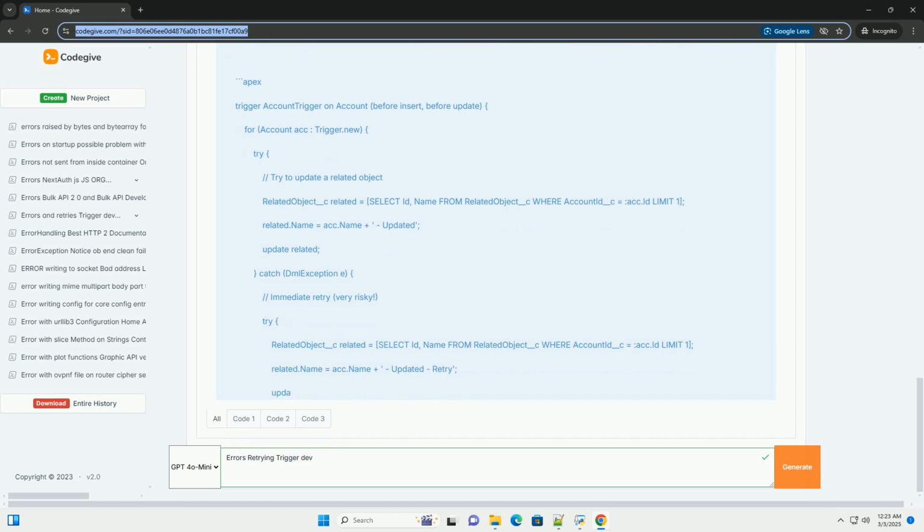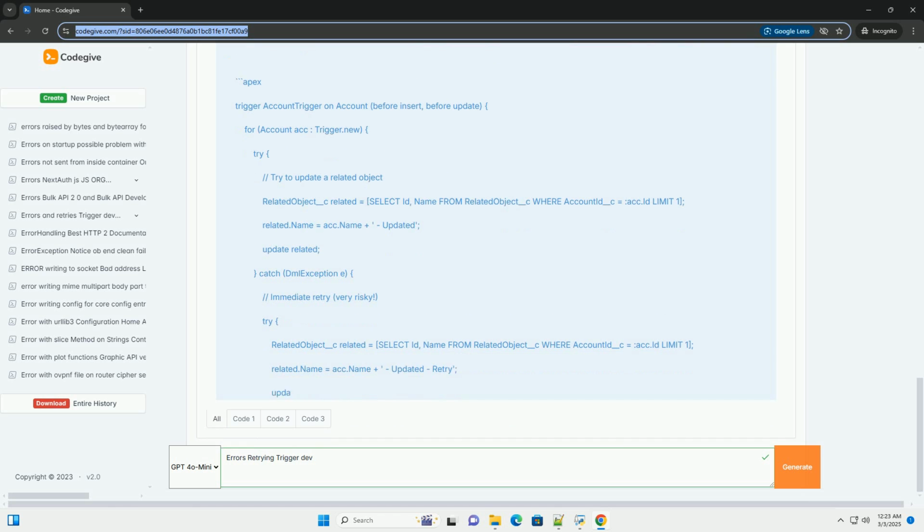Design for idempotency. Make your retryable operations idempotent. This means that if the operation is executed multiple times with the same input, it should have the same result as if it were executed only once. This is important to prevent unintended side effects if a retry is executed after the original operation partially succeeded.